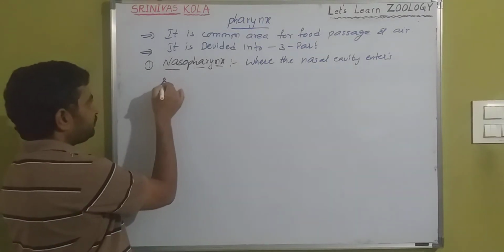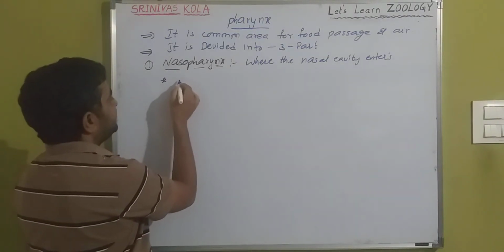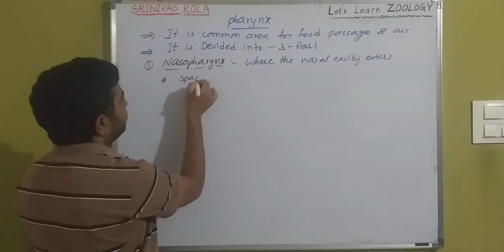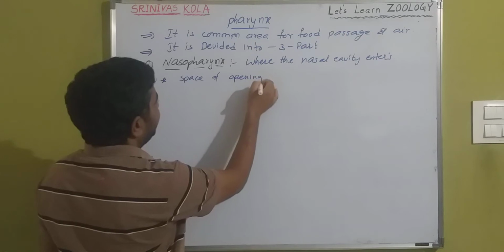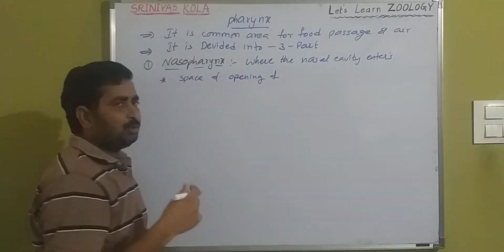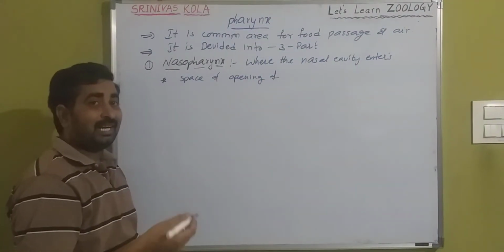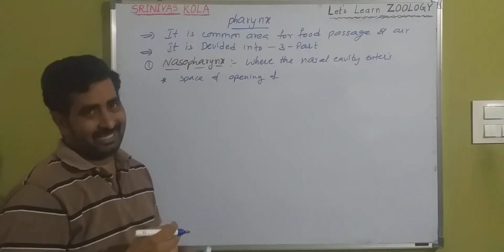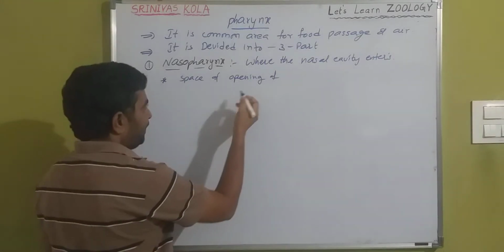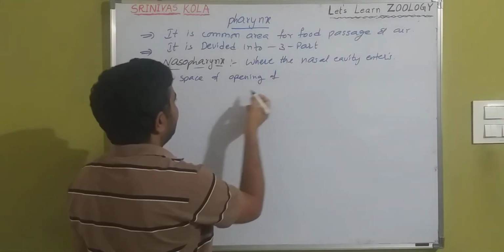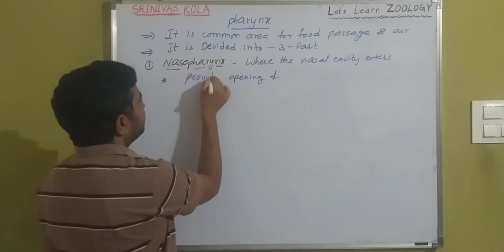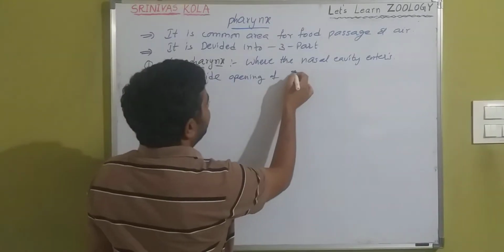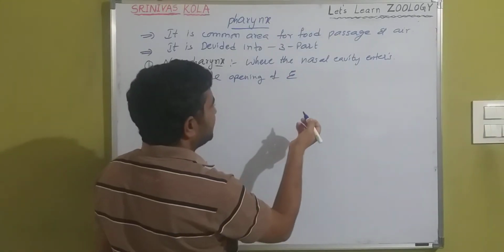And here there is an opening for the eustachian tube, or eustachian canal.